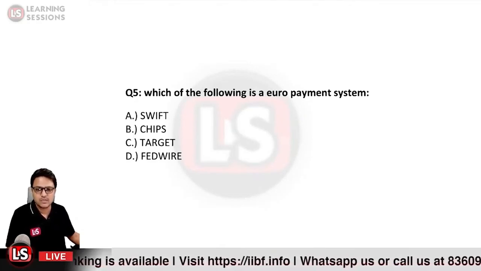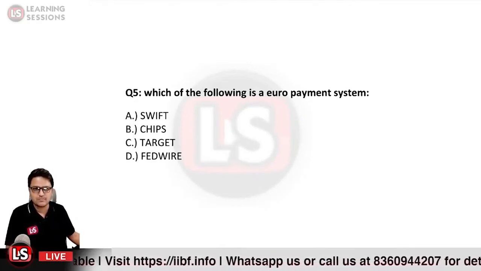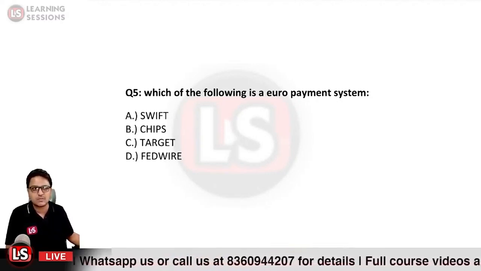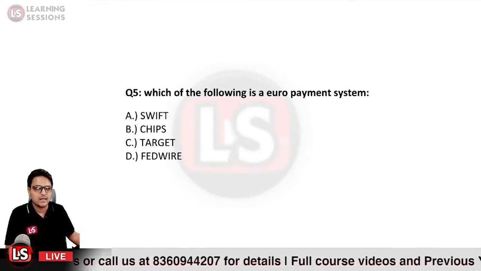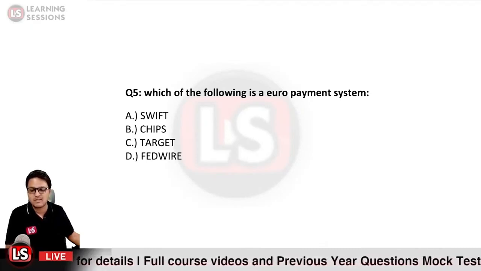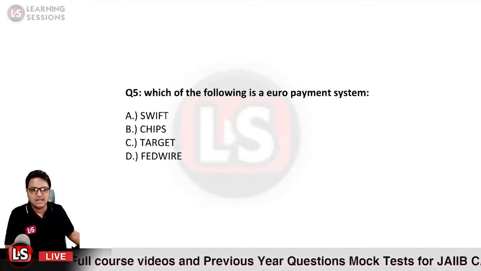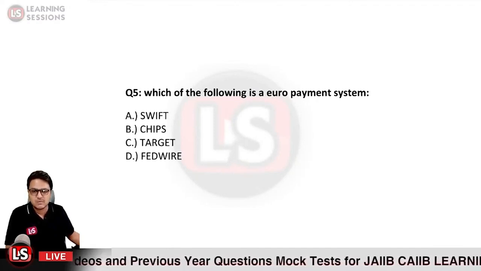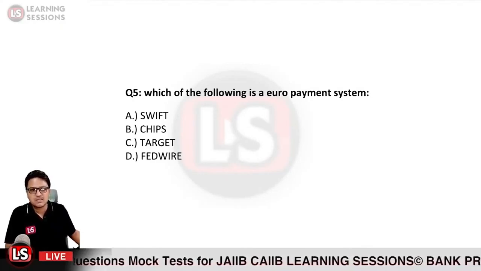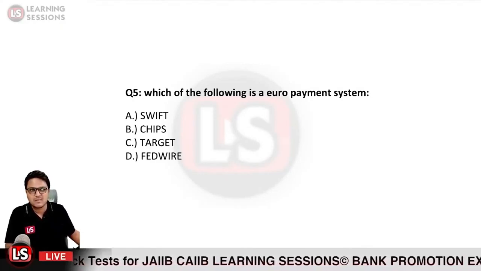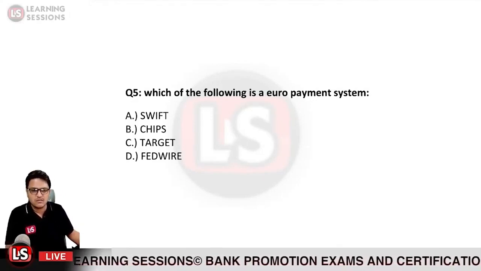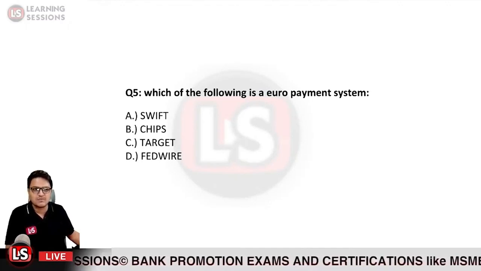So SWIFT is what? If you remember, SWIFT is the Society for Worldwide Interbank Financial Telecommunication. It is not a euro payment system. It is headquartered in Brussels. The second system over here is CHIPS. CHIPS is the Clearinghouse Interbank Payment System, and it is a USA based system. And Fedwire is also a USA based system. So the option remaining with us is TARGET.